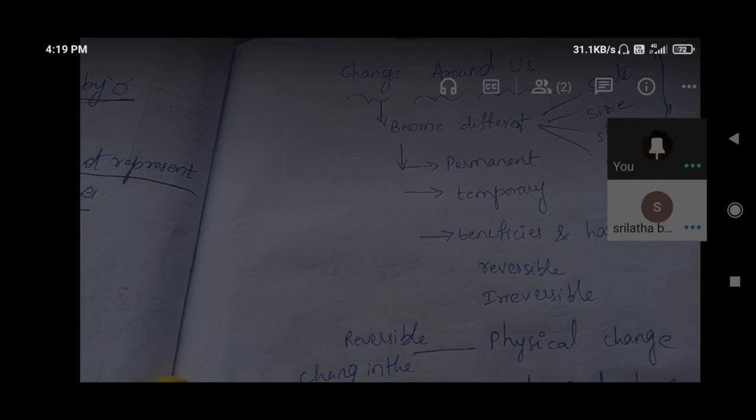Raw rice. Yes, raw rice. How are we getting it? By rice mills and all. We are removing the extra, the peels and all. And through some things we get it like that only. And how are we getting corn seeds, sweet corn? The extra things we are removing, and we are getting the original substances, pure samples.